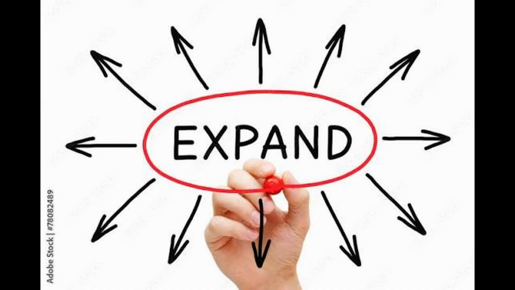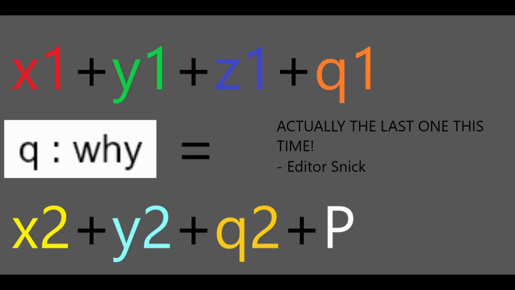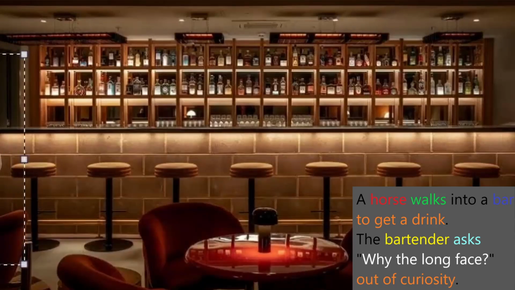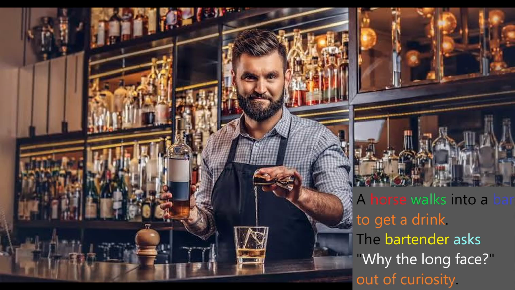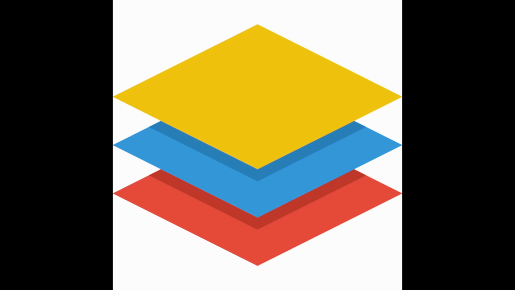Another way to expand it is X1 plus Y1 plus Z1 plus Q1 equals X2 plus Y2 plus Q2, where the Q is our why. A horse walks into a bar to grab a drink. The bartender asks, why the long face, out of curiosity. Again, this can be used to give it another layer.